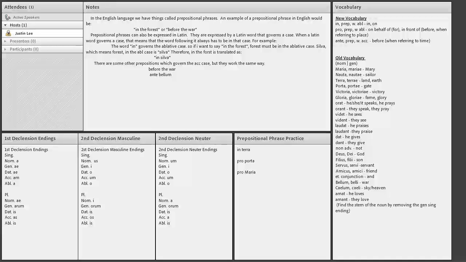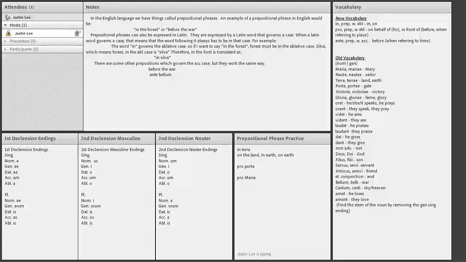Okay, so let's see. The first phrase is "in terra." That means, actually there are three valid ways to translate this. So you could say "on the land," "in the earth," or "on earth." I mean, you can get rid of the article "the" if you want to. It's basically the same thing.